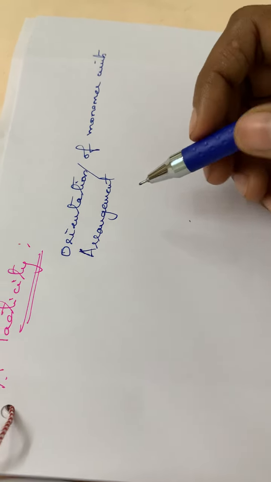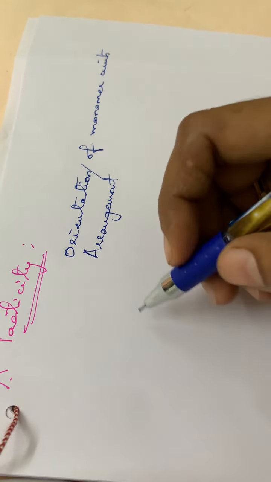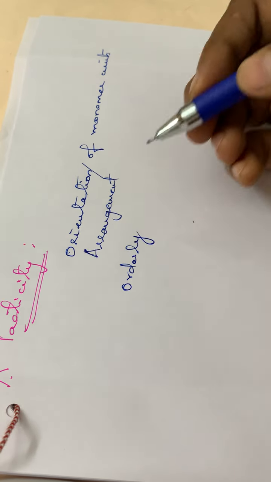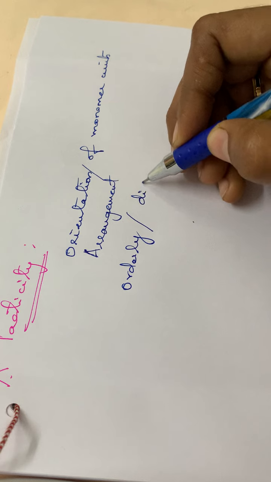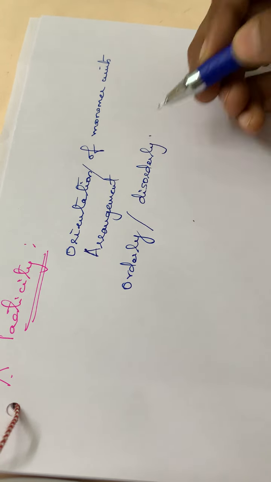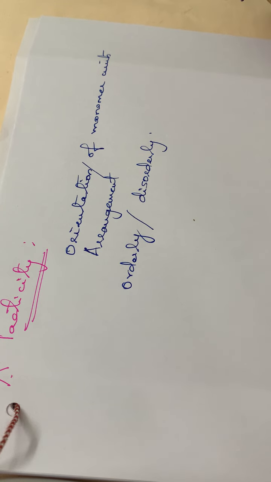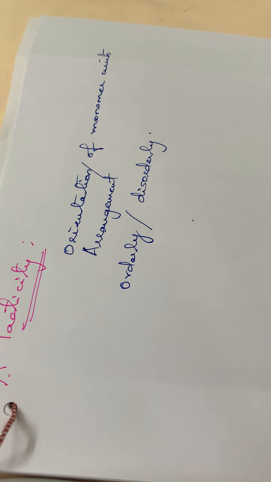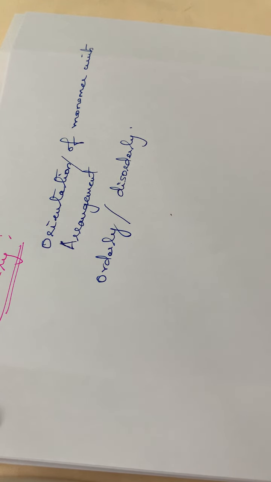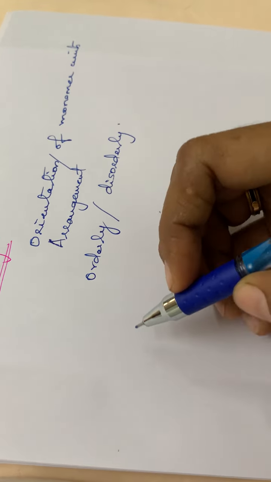Okay, and sometimes the arrangement or the orientation will be in an orderly pattern or it follows a particular order, or sometimes it will be in a disordered manner. Okay, based on this orientation, this tacticity of the polymer molecules, we can classify it into 3 categories.